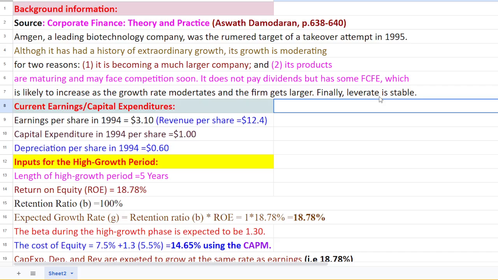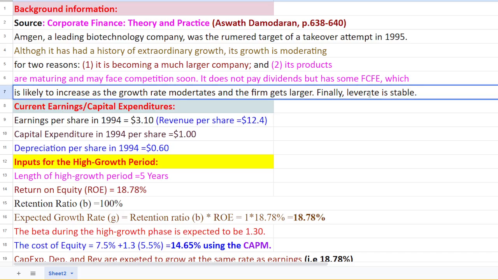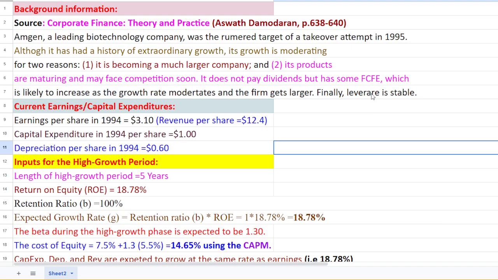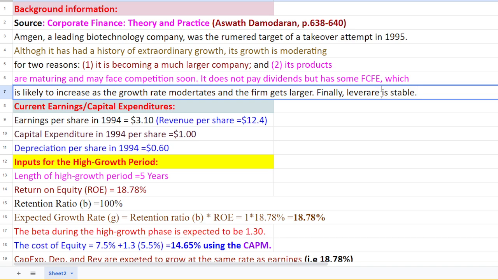And finally, leverage is stable. Leverage is stable, right? Then we are given other information.